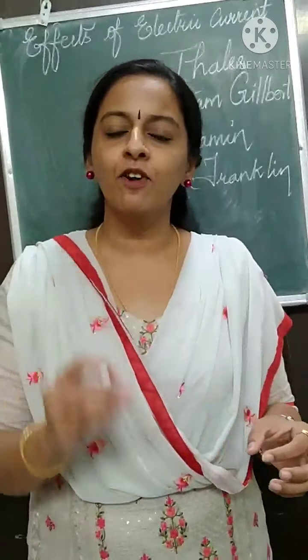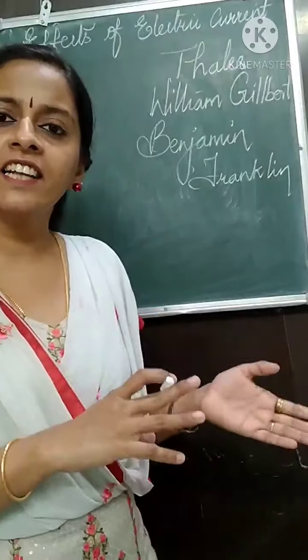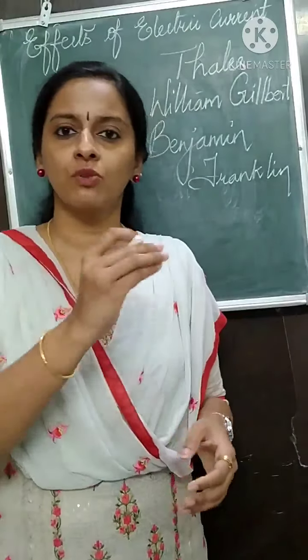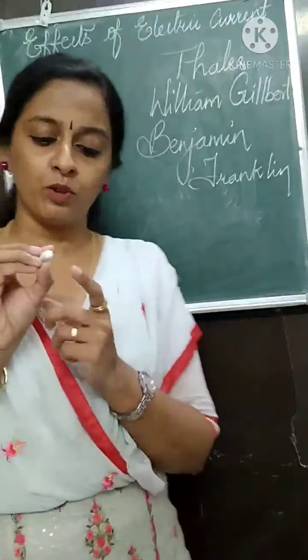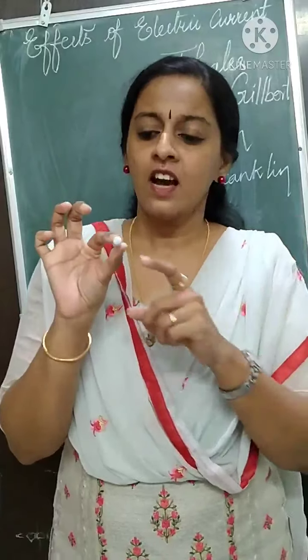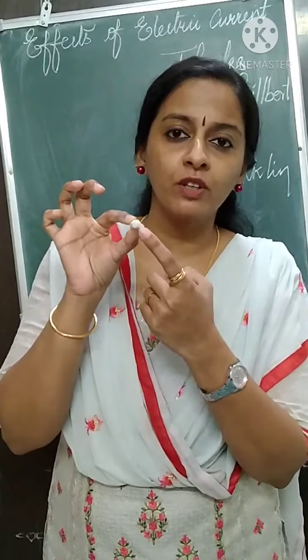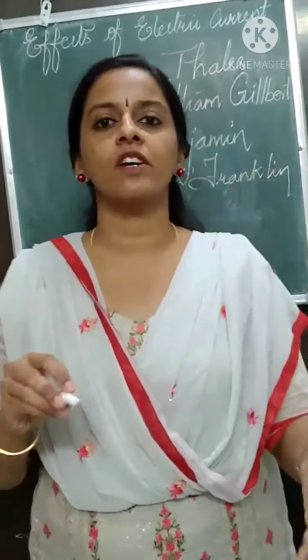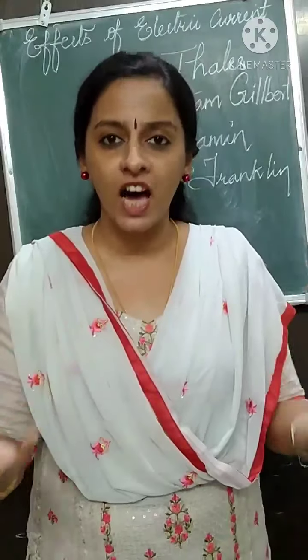Electric current is the flow of charge through a substance, or you can say electric current is the flow of charge through a substance of particular cross-sectional area. Means what? Suppose I consider this as a wire. A wire's cross-sectional area is this part. So the current flowing through this cross-sectional area is called electric current. Electric current is nothing but the flow of charges.